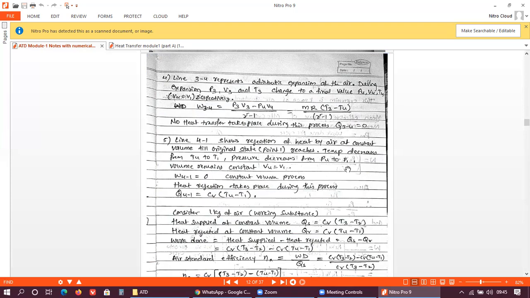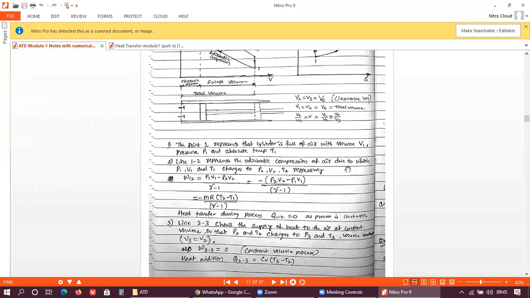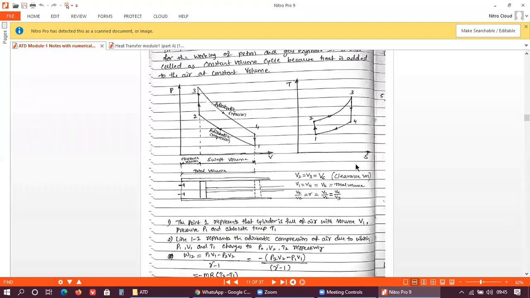Now coming to the last line, that is 4 to 1. At point 4, the variables are P4, V4 and T4. During the 4 to 1 process, on the TS diagram also, the temperature T4 is reduced to T1.